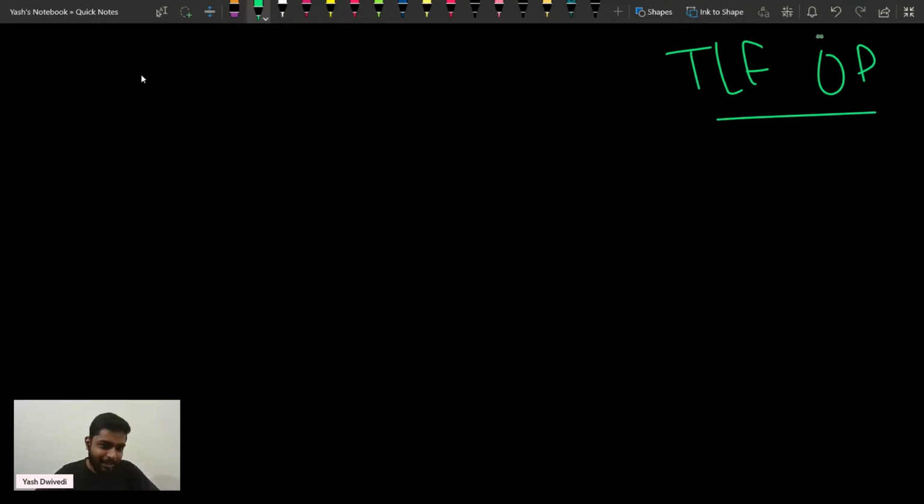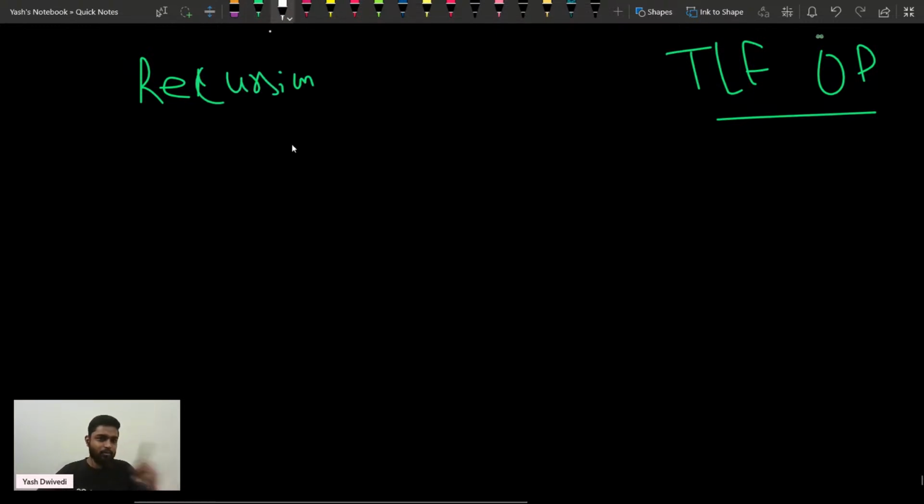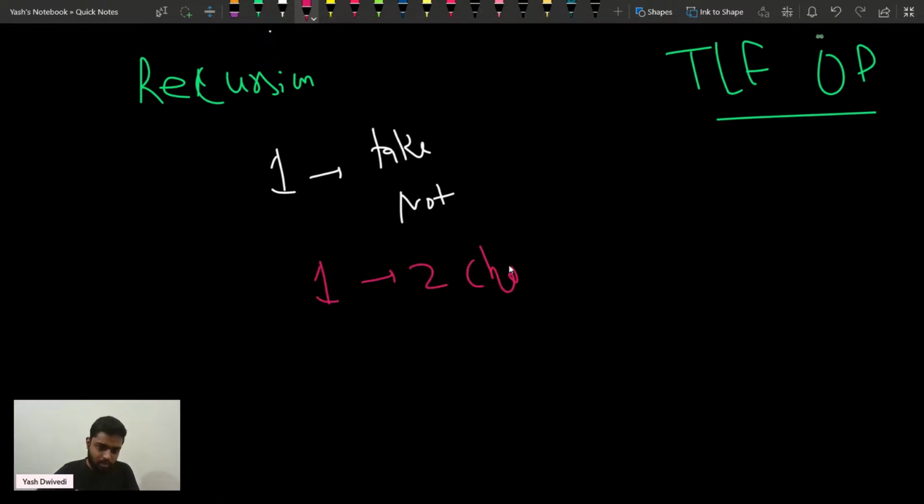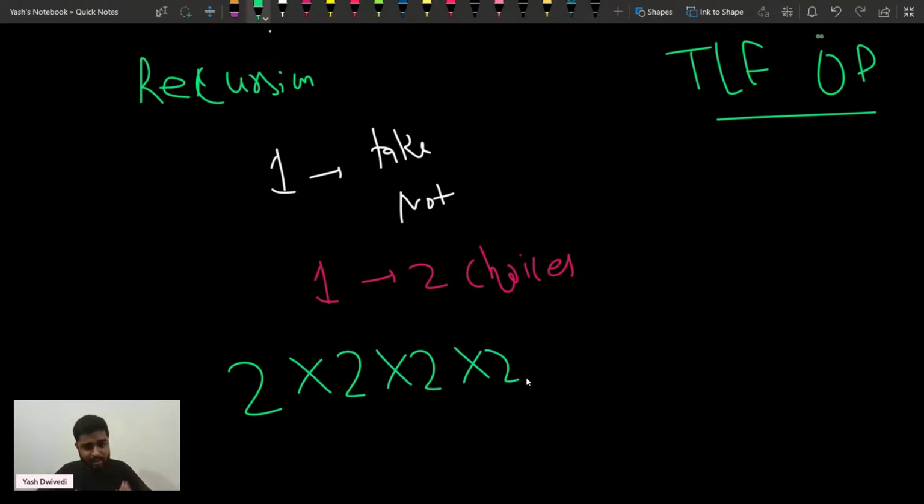Why are we getting a TLE? Because when we use recursion, for one element I have a scenario: either take it or not take it, right? So for one element I have two choices. There are n elements. For the next element I have two choices, for the next element I have two choices, up till the end. So you can say that I have 2 to the power n complexity here, because for every element I have two choices.